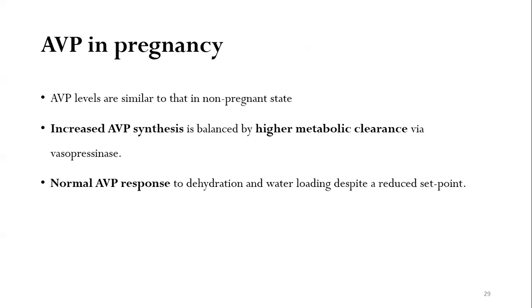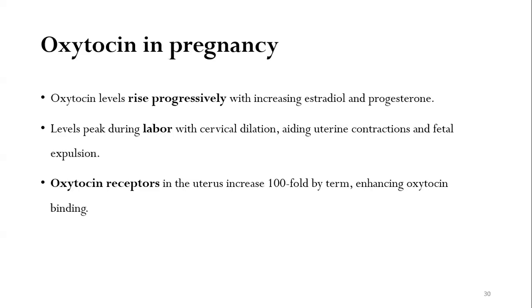Now coming to the next hormones, it is the arginine vasopressin and oxytocin levels in pregnancy. Arginine vasopressin levels, as we know, are responsible for maintaining the osmotic thresholds in the body. The AVP levels are similar to that in the non-pregnant state. Increased AVP synthesis is balanced by higher metabolic clearance via the enzyme vasopressinase. There is a normal AVP response to dehydration and water loading despite a reduced set point in pregnancy.